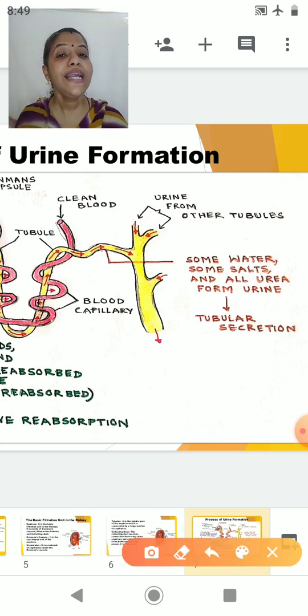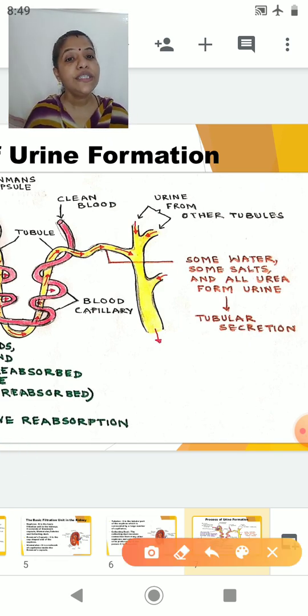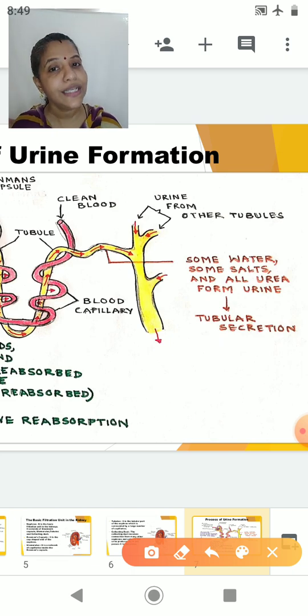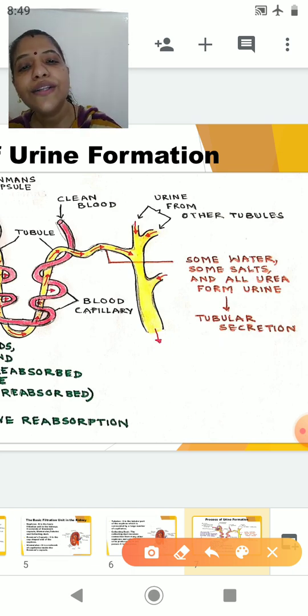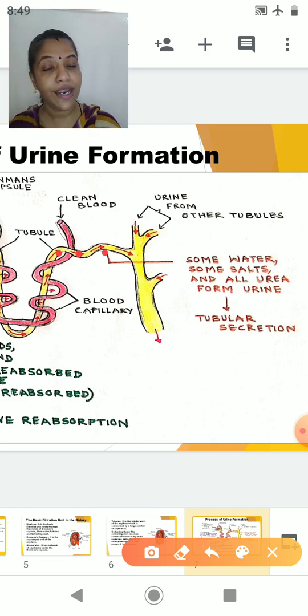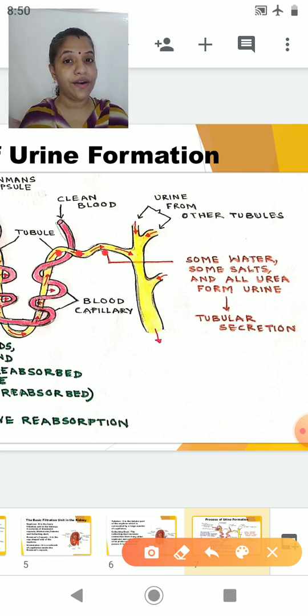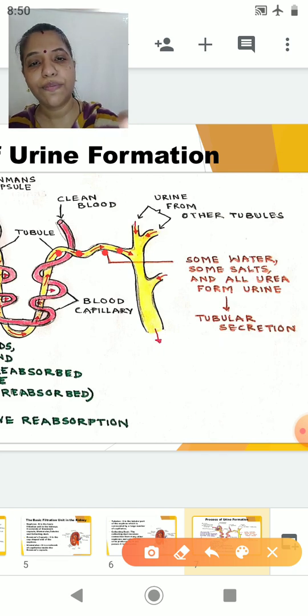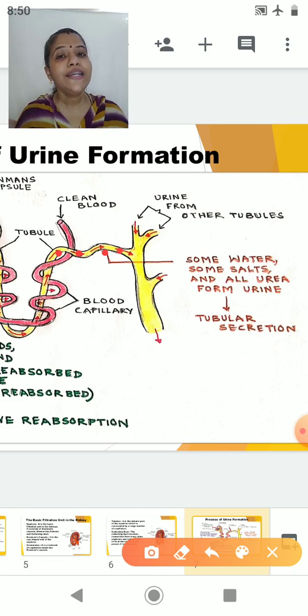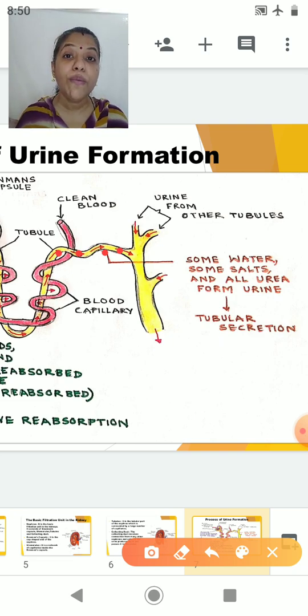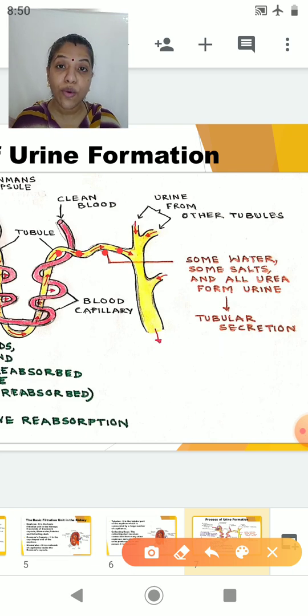Now the next step in urine formation is called tubular secretion. You can see that the filtrate has reached here. We have taken the substances that are required from the filtrate, so now it has reached the last part of the nephron. Now, maybe the amount of water in your body is more, and the salts are also more, so that may not be kept inside our body.